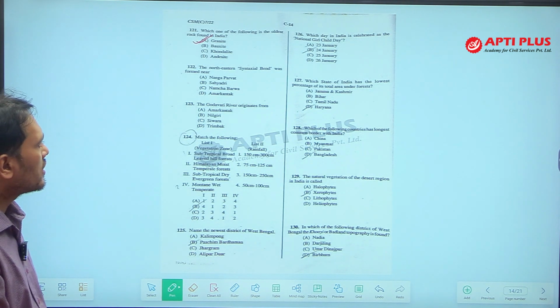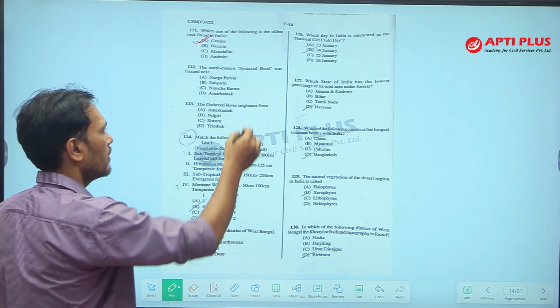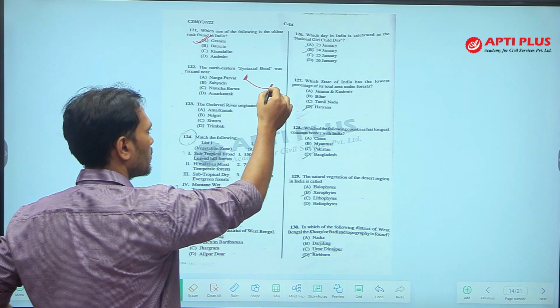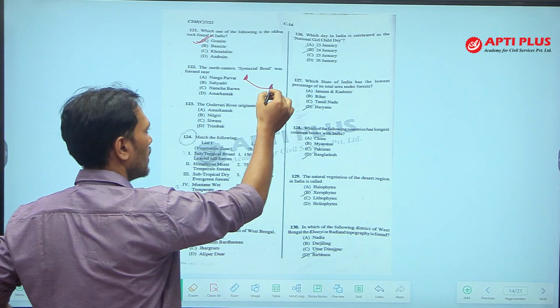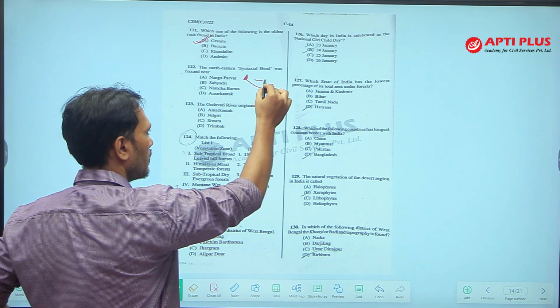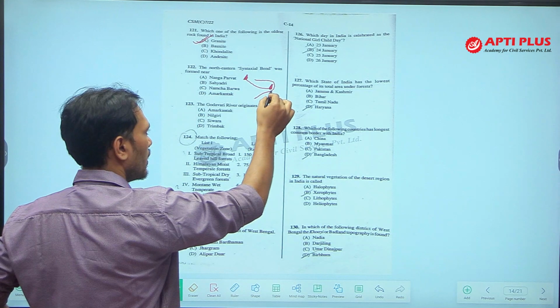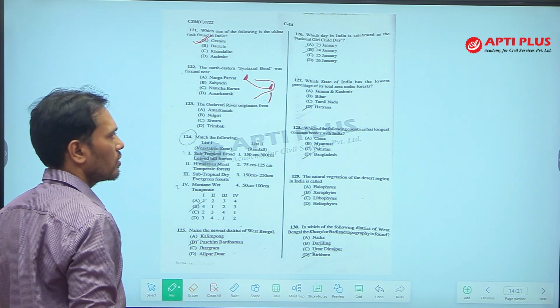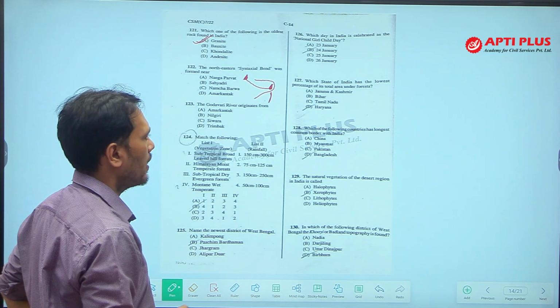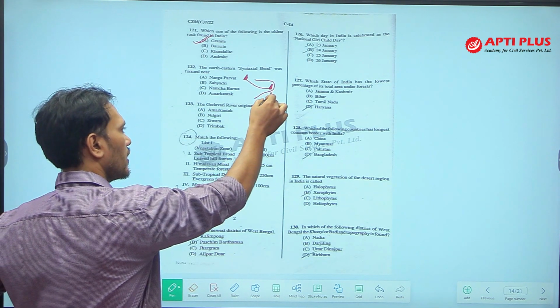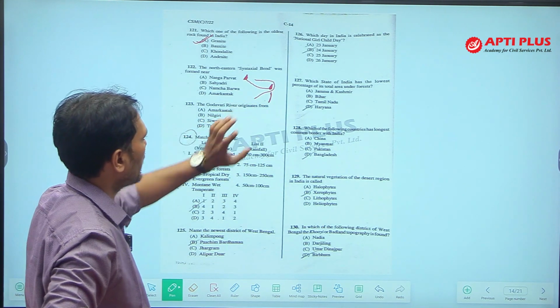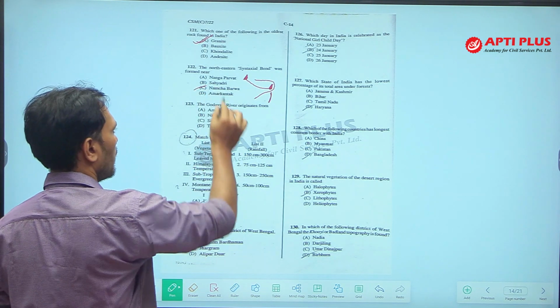Next, the northeastern syntaxial bend was formed near. We know the Himalaya extends from Nanga Parbat to Namcha Barwa in the east. From Namcha Barwa the Brahmaputra river enters India, and from Namcha Barwa the Himalaya bends towards the south. This bend is called the syntaxial bend, and the Himalayan range after the bend is known as Purvanchal Himalaya.